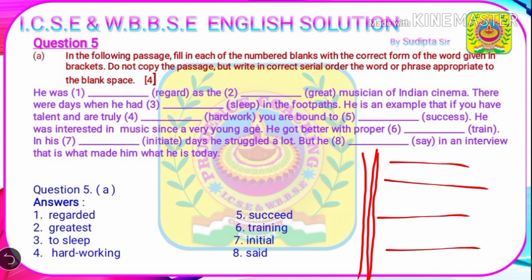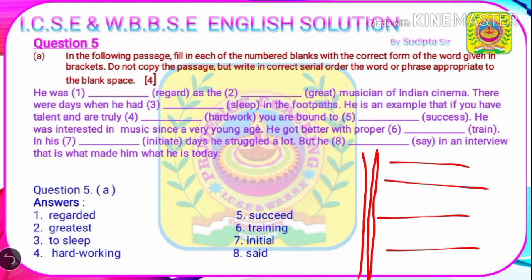He was dash regarded as the dash great musician of Indian cinema. There were days when he had dash sleep in the footpaths. He is an example that if you have talent and are truly dash hard work, you are bound to dash success. He was interested in music since a very young age. He got better with proper dash training. In his initiate days, he struggled a lot, but he does say in an interview that that is what made him what he is today. So, after reading the passage, we have understood that the passage is given in past tense.